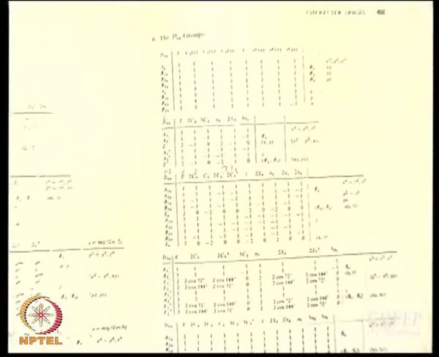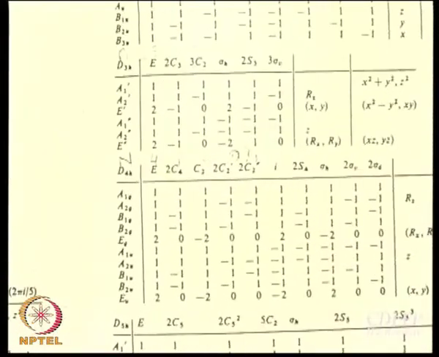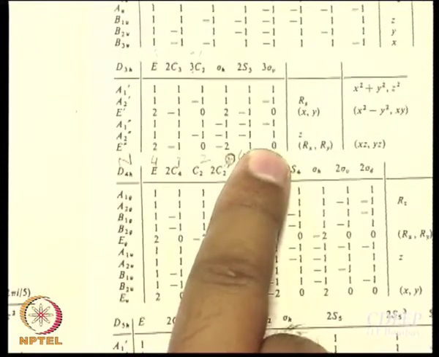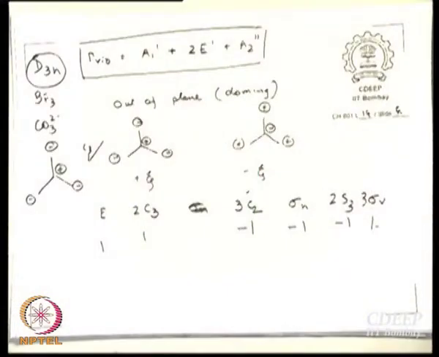This is definitely antisymmetric with respect to sigma h. So even without the character table, I can say that this A2 double dash mode has to be the Doming mode, isn't it? Understood? Just because it is double dashed, I can say that it has to be the out of plane motion. A2 double dash is 1 1 minus 1 minus 1 minus 1 1. So perfect match, that is what it is.